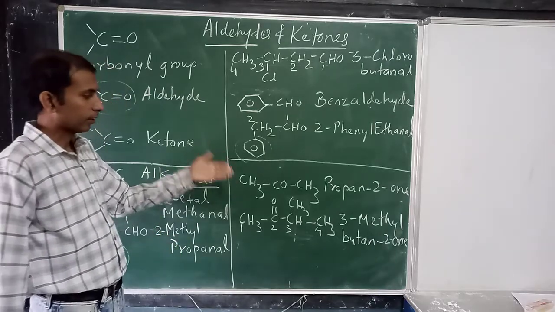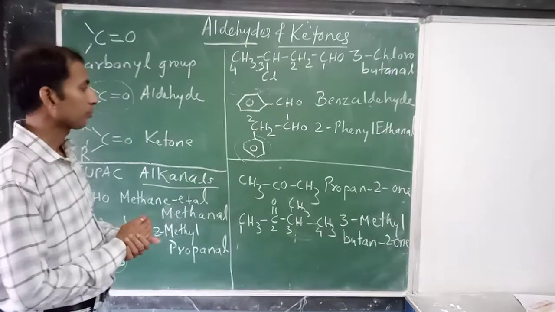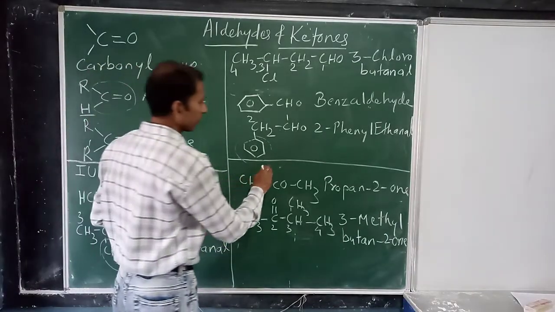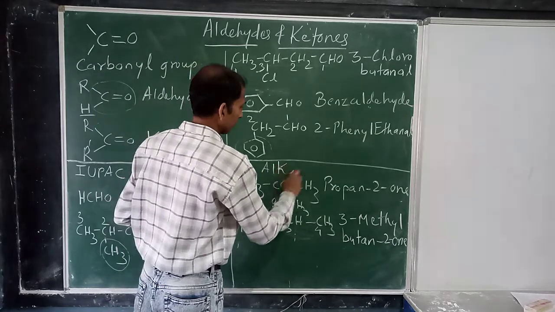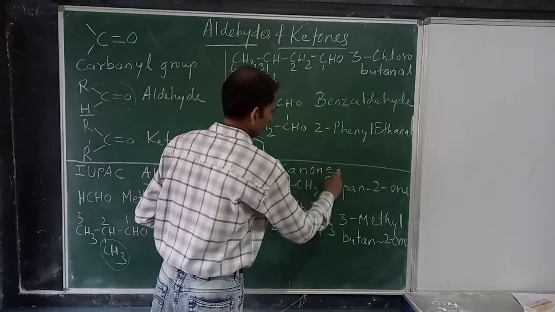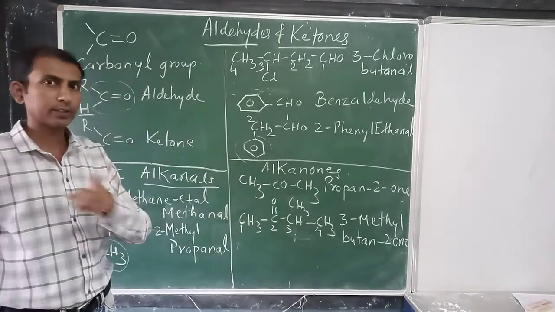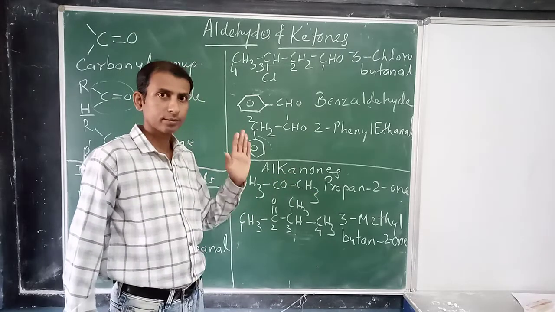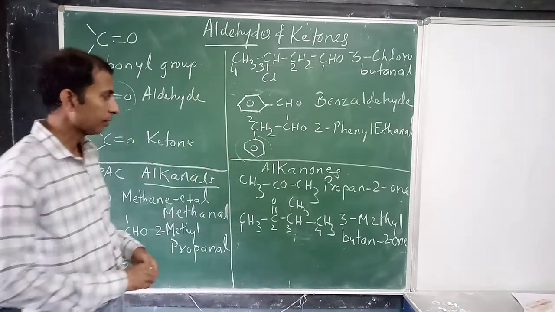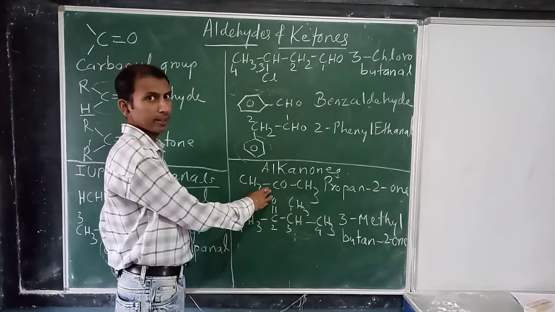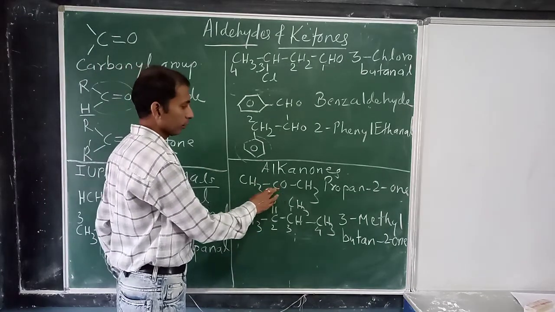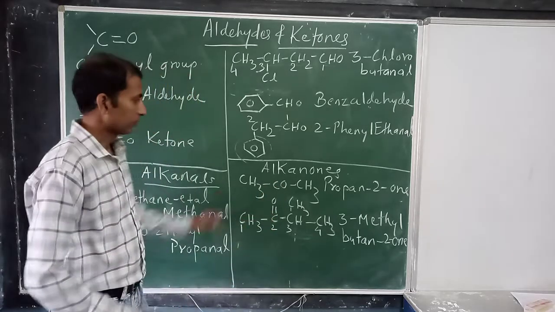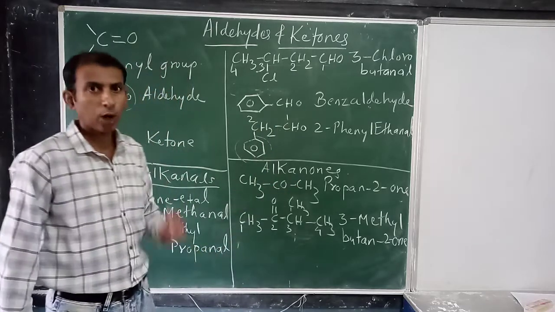Now let's take 2 examples of ketones also. According to the IUPAC system, ketones are named as alkanones. Now let us understand this example. The first member of the ketone family, CH3CO. This CO means what? Carbonyl group. ऐसे भी लिखते हैं, ऐसे भी लिखते हैं. CH3COCH3.